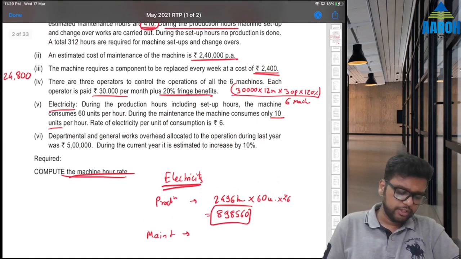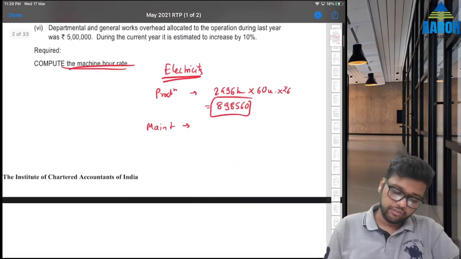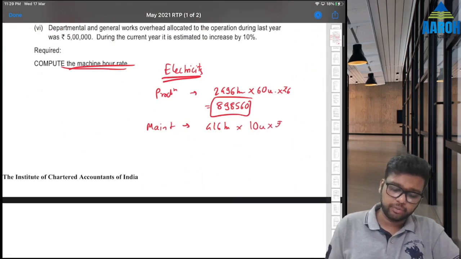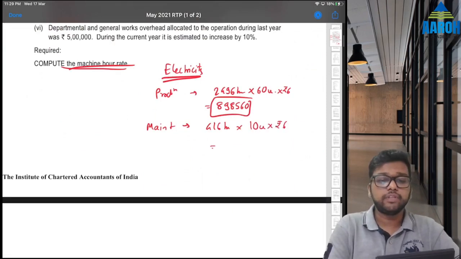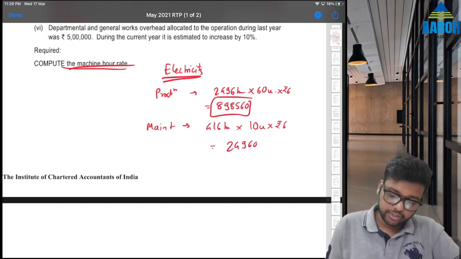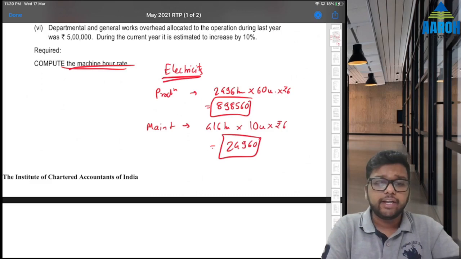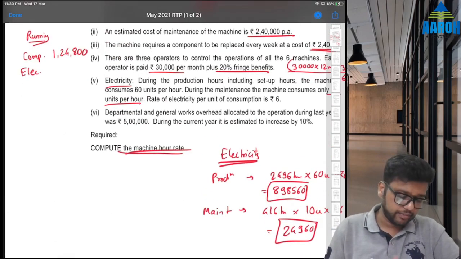The machine consumes only 10 units per hour. What is maintenance hours? 416 hours. So in 416 hours, the machine consumes only 10 units at 6 rupees. So that is going to be 416 into 10 into 6. So 24,960 rupees. So total electricity cost is what? 898,560 plus 24,960, which is 9,23,520.